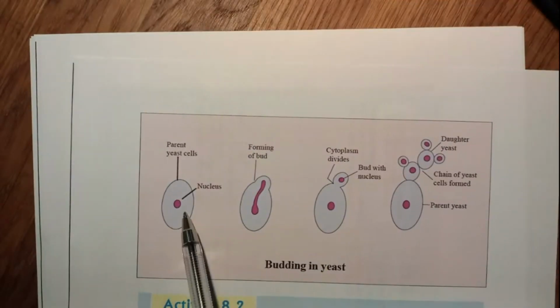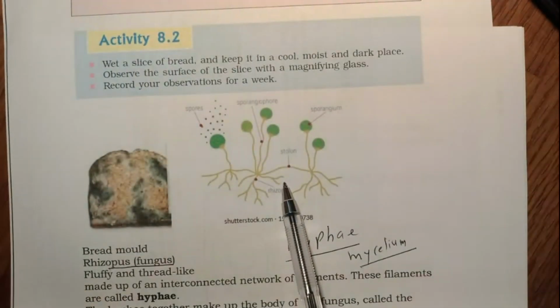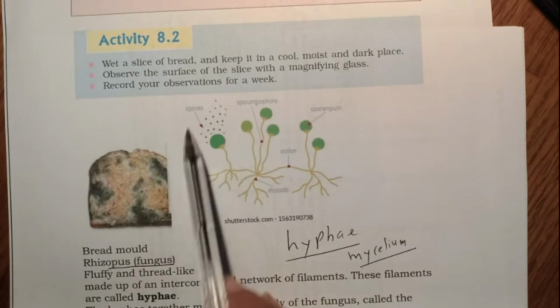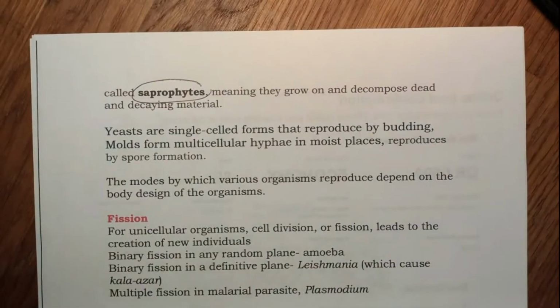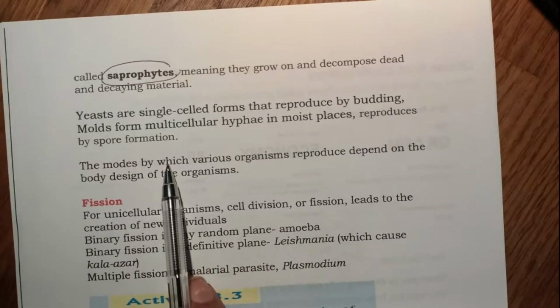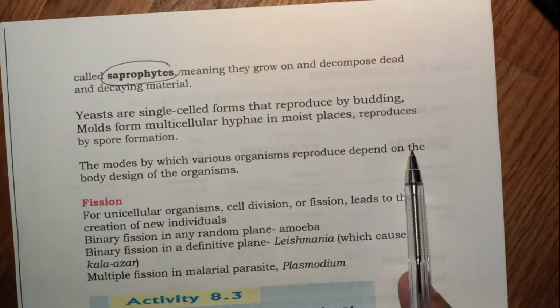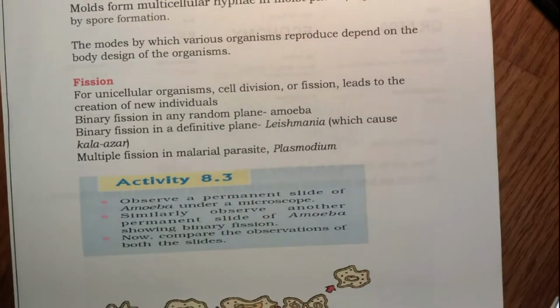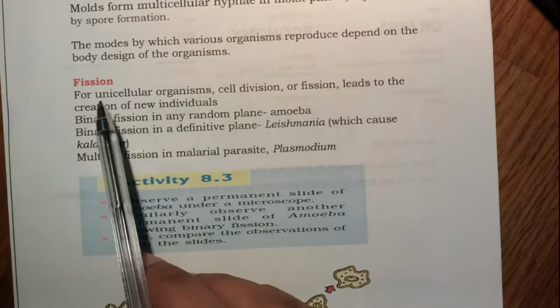Yeast is single-celled, whereas Rhizopus mold is multicellular, and they reproduce by spore formation. So there's a difference between reproduction in yeast and in mold. Understand this. So the modes by which various organisms reproduce depend on their body design. So there are different modes of reproduction here. We'll go through them. These are described in your CBSE book.